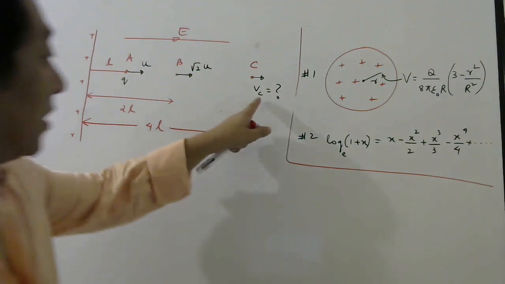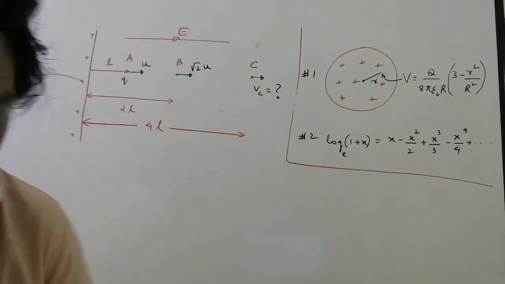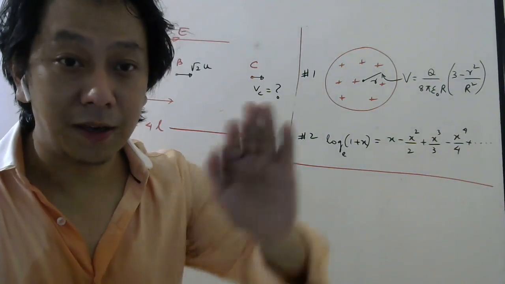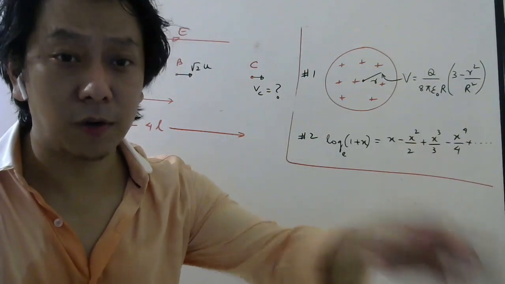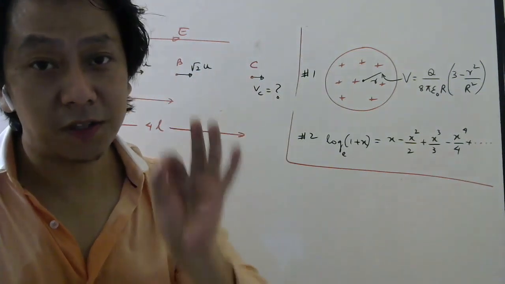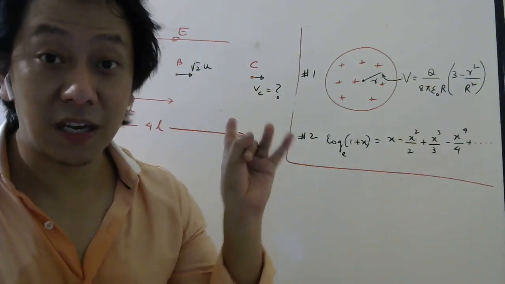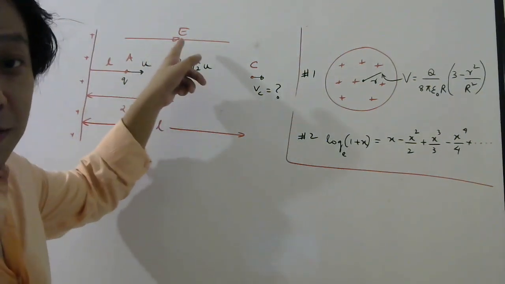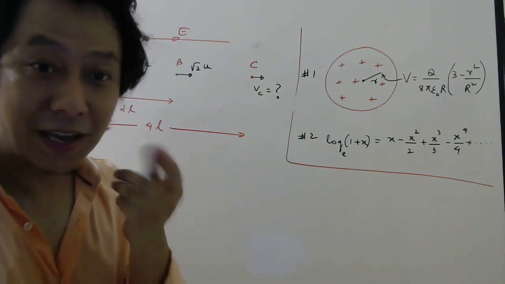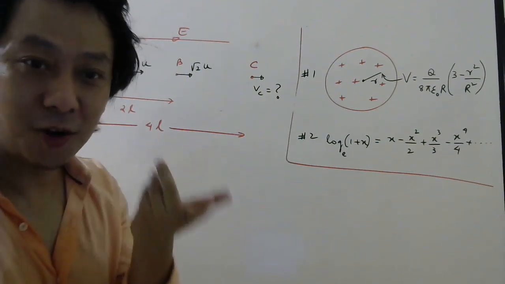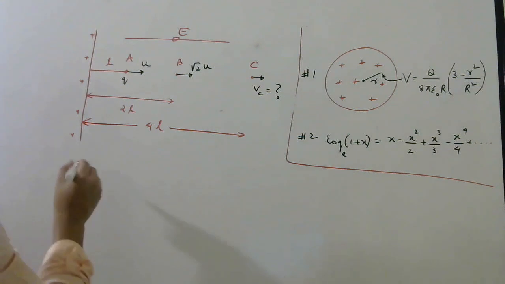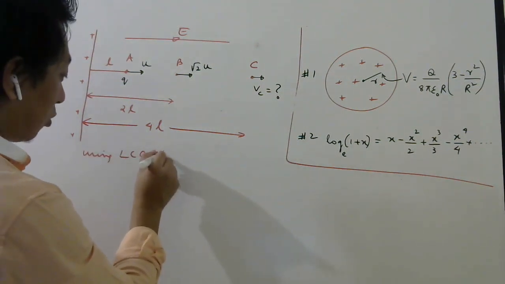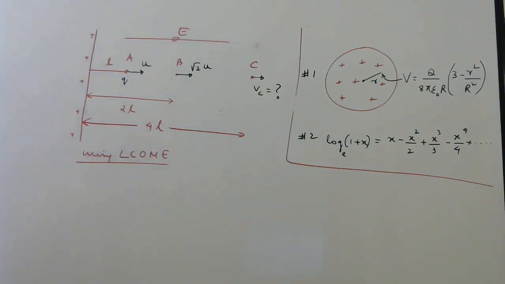They are asking the speed here. So how will we do this? The general rule is whenever you know the speed at one point and you want to find the speed at another point, always use the law of conservation of mechanical energy if the forces are conservative. You can see the only force acting on this charge is the force by this electric field, which is electrostatic force. So we can use the law of conservation of mechanical energy.